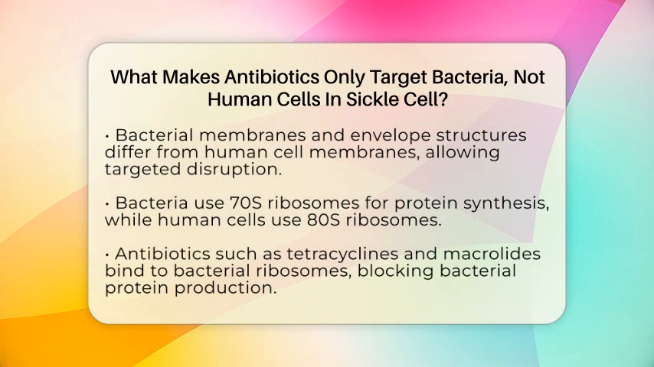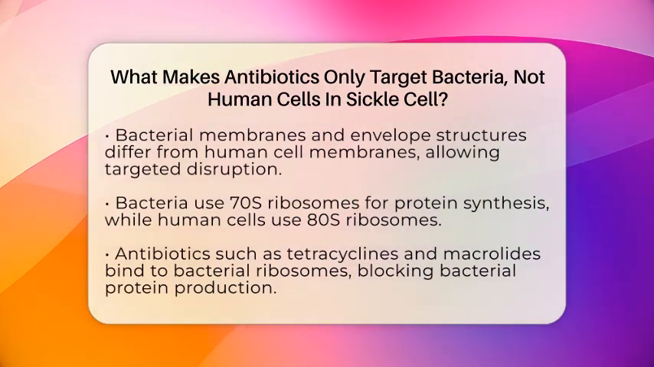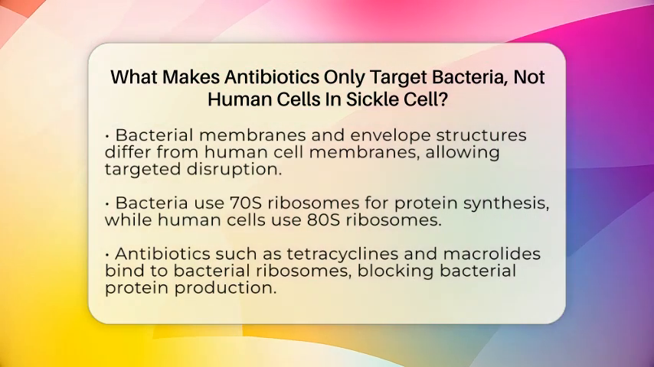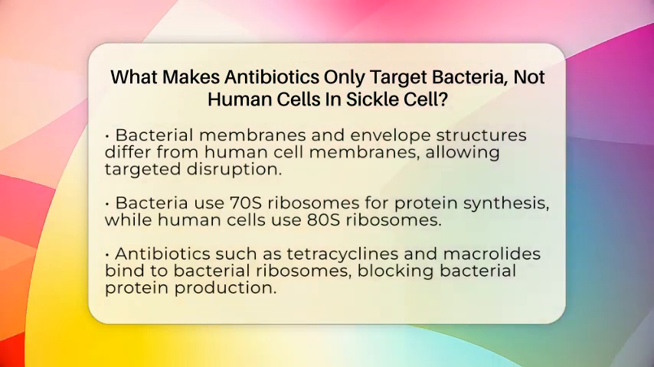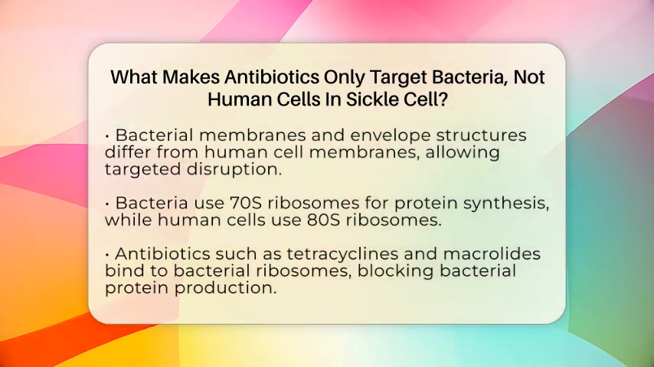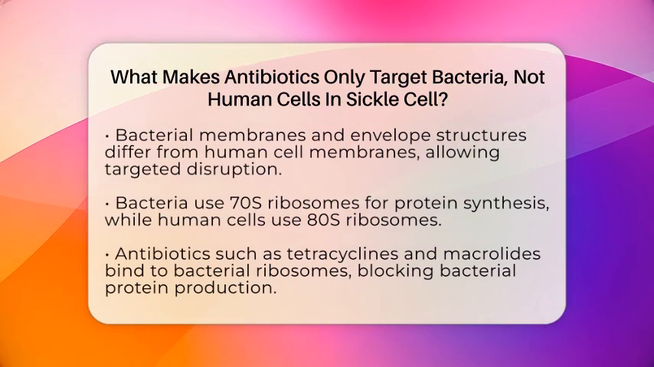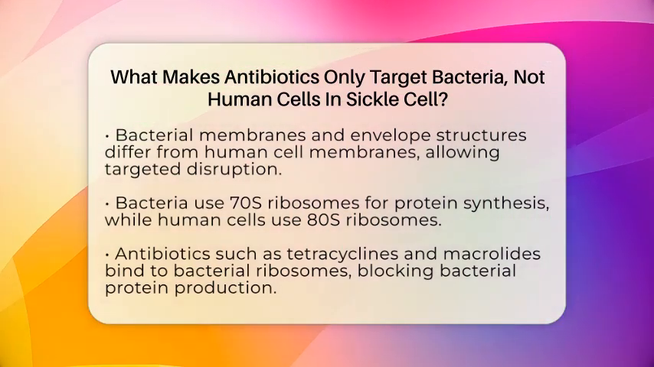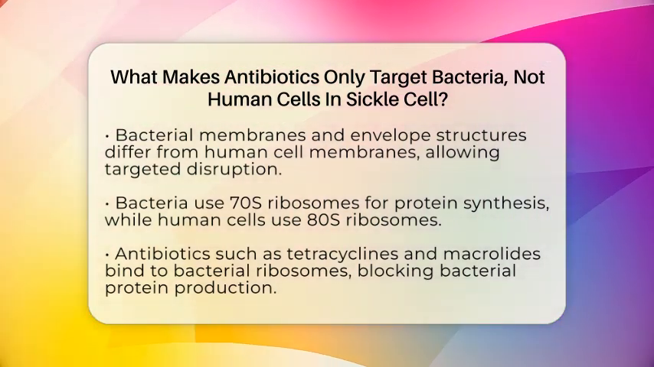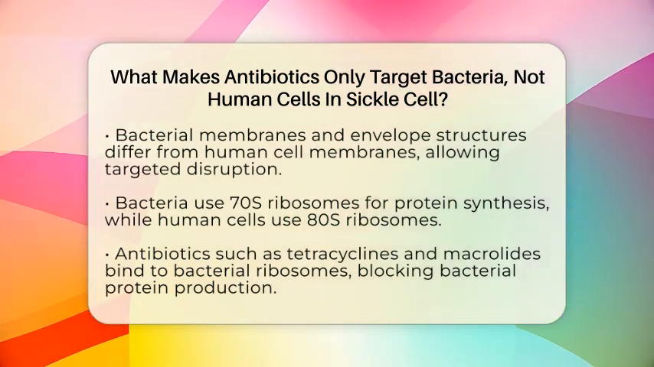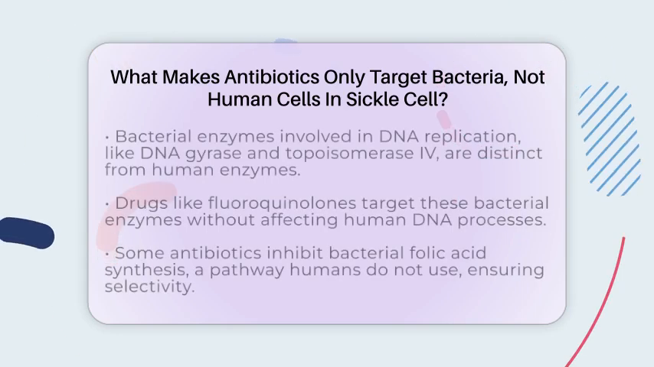Another key difference is in how bacteria make proteins. Bacteria use 70S ribosomes for protein synthesis, while human cells use 80S ribosomes. Antibiotics like tetracyclines, macrolides, and aminoglycosides bind to bacterial ribosomal subunits, blocking bacterial protein production. Since human ribosomes are different, these antibiotics do not interfere with our cells' protein-making process.